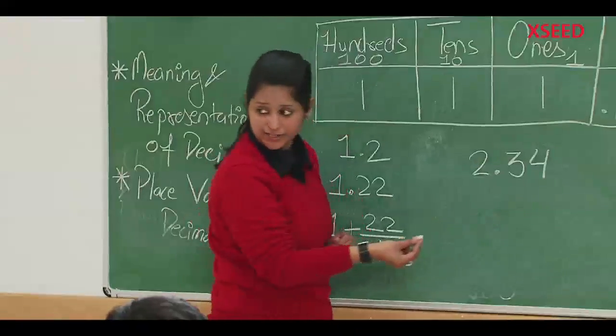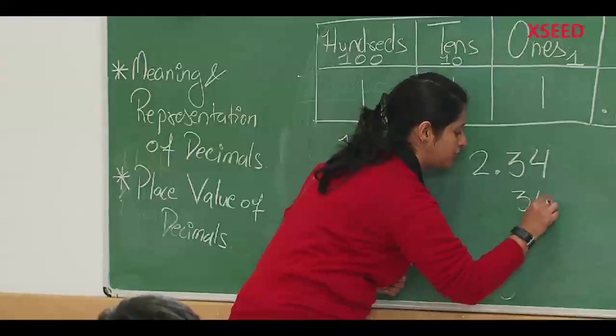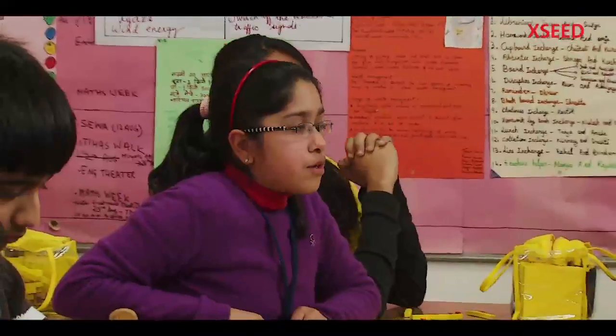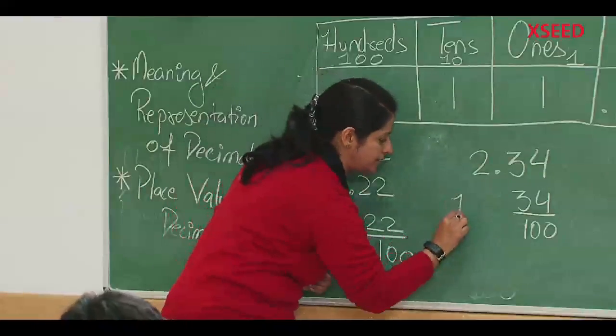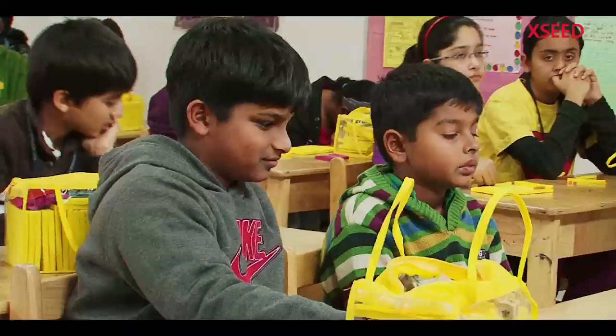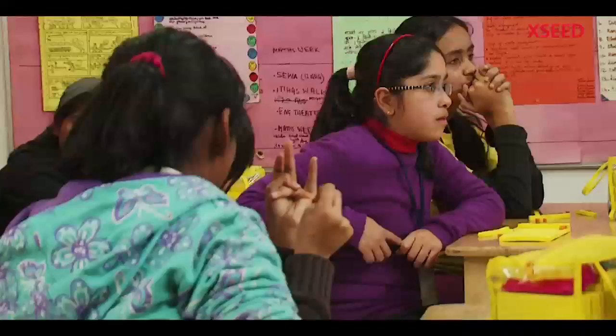So can I write it in fraction? Yes, ma'am. 34 by 100. And these two are 2 wholes. So 2 and 34 by 100. So decimal includes? Whole and fractional part.